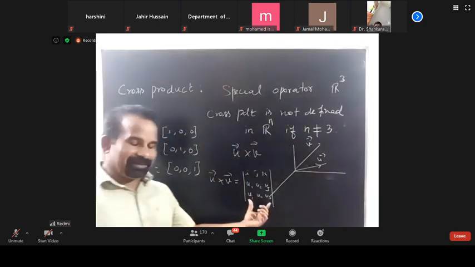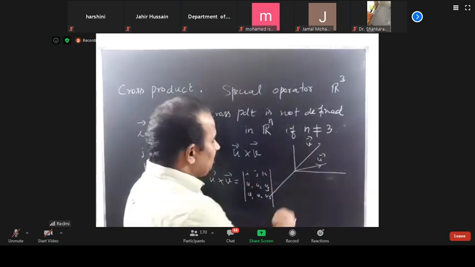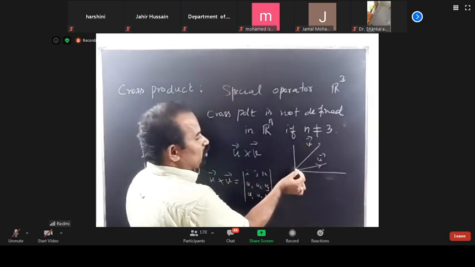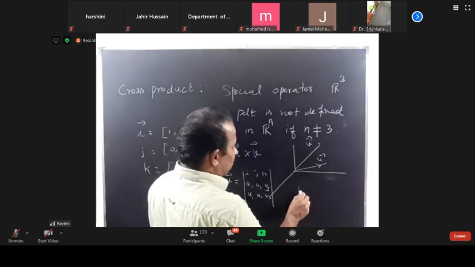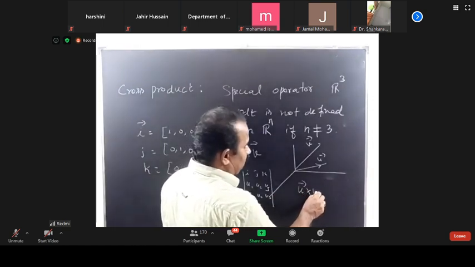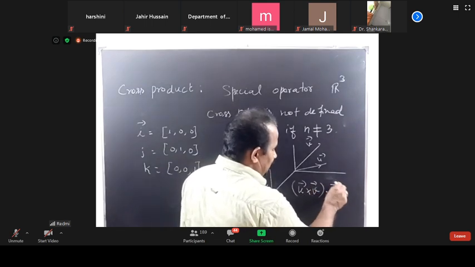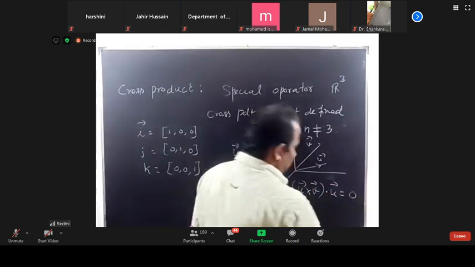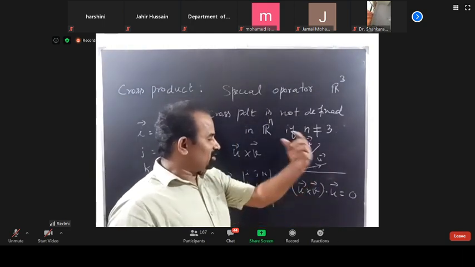Again, it is a vector. Understood? So now, this is perpendicular to U. Therefore, if you take the dot product of U vector cross V vector with U vector, it is equal to 0 because of perpendicularity. Similarly, this is also 0.